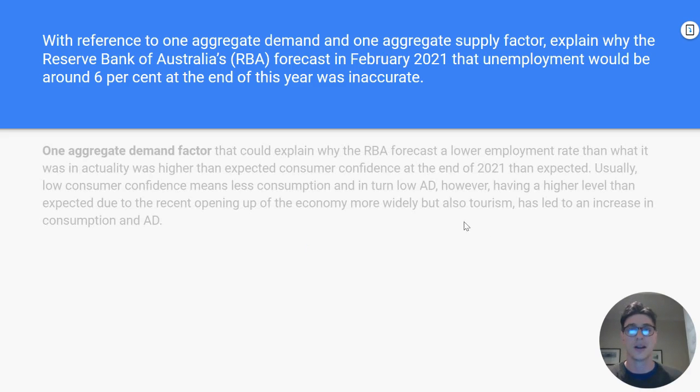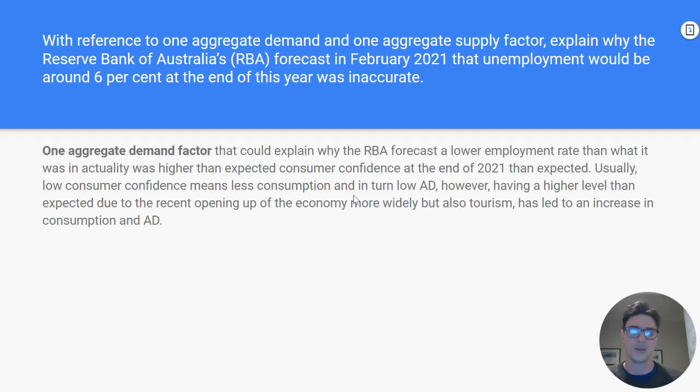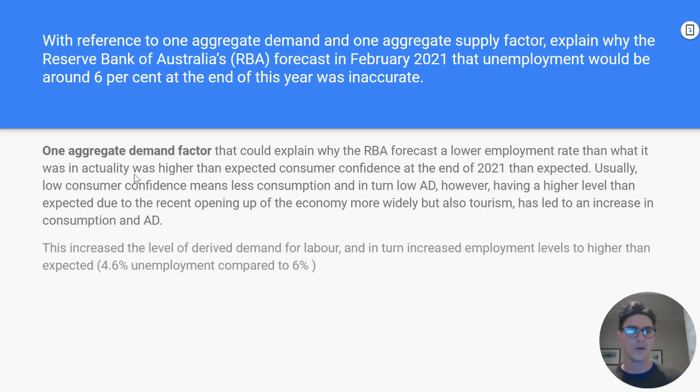Okay, this is straight from VCAA. This is their sample answer. You can go and have a look at it. So this student just says that consumer confidence was a lot higher than they expected, right? Because remember, at the time we were coming out of a pandemic and the RBA predicted everyone to be really pessimistic and to slow spending, but actually the opposite occurred. More spending means more derived demand for labour from increased AD, and therefore lowering the unemployment rate below their forecast.